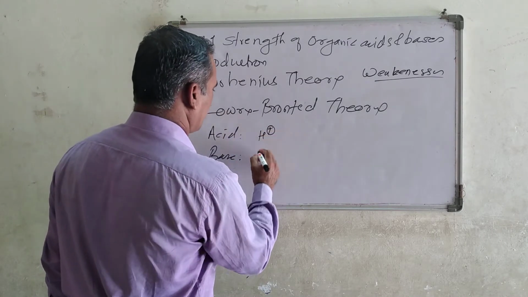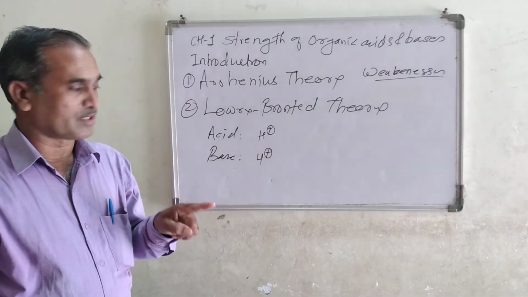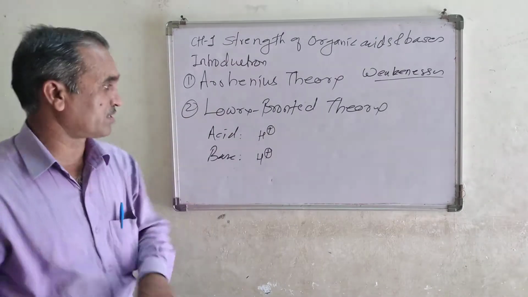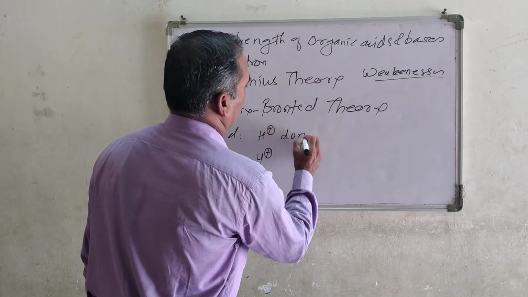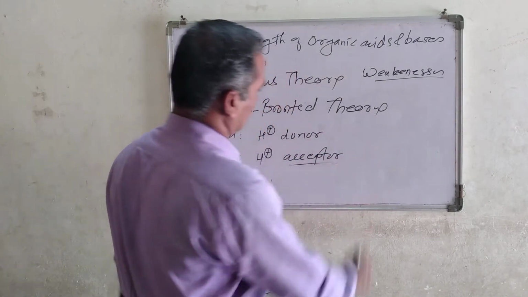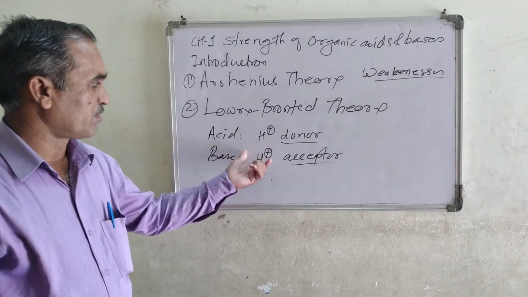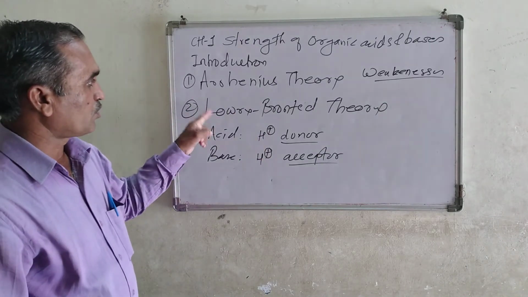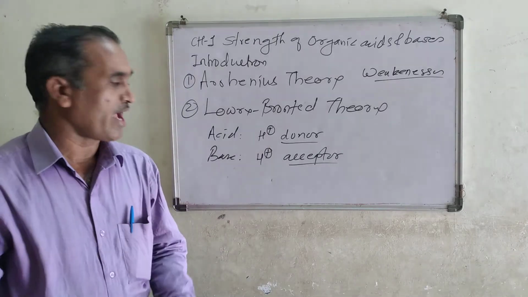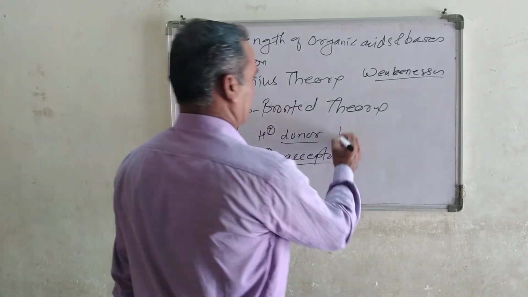Here is H plus, and this is related to H plus. Look at acid: any substance which can donate H plus ion, you can call it a donor, and the base you can call an acceptor, exactly opposite. Acid is the H plus donor, and base is the H plus acceptor. According to the Lowry-Bronsted theory, acid means any substance which can donate the H plus ion. For example, HCl.